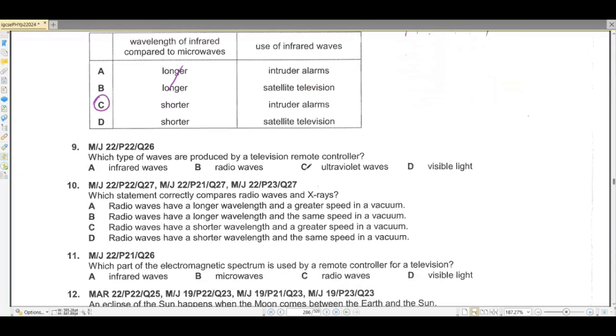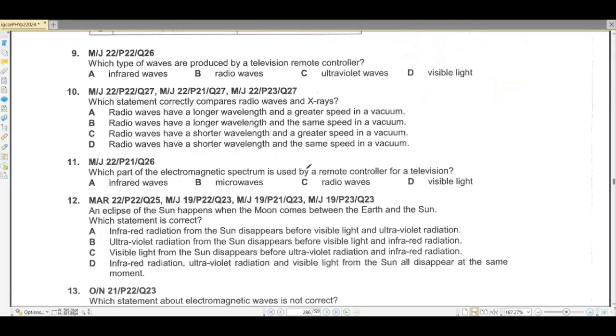Question number 9. Which type of waves are produced by television remote control? So television remote control produces infrared waves. Moving to question number 10.